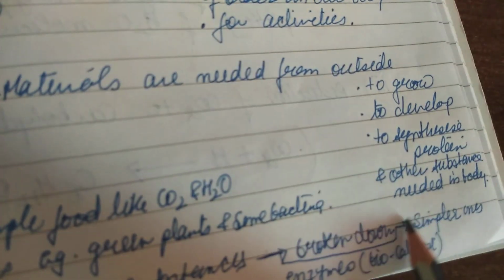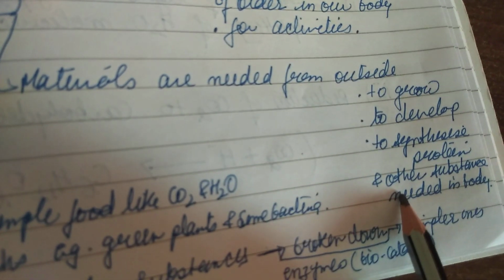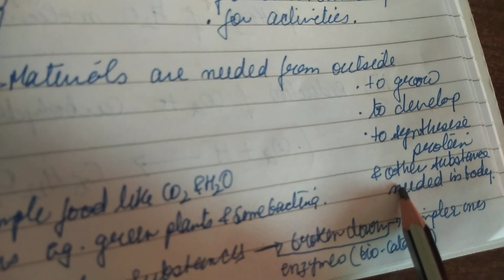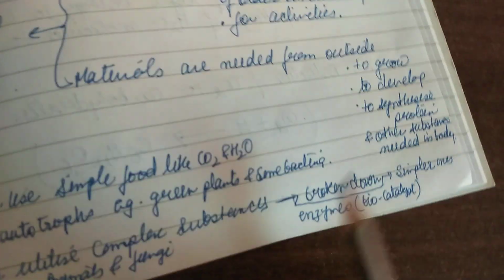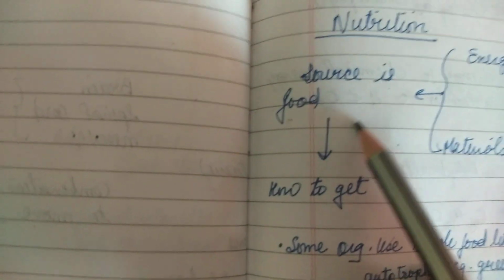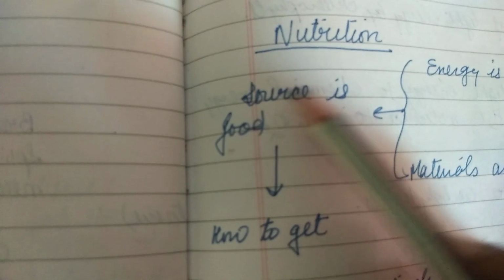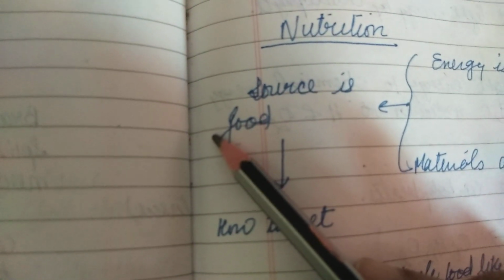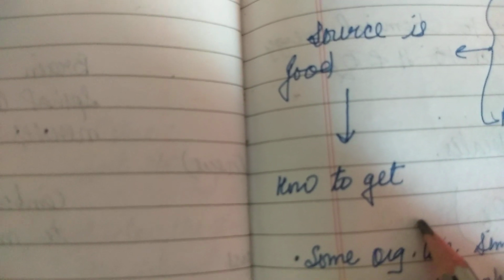For all these things we need materials. Like protein, we need amino acids from outside. So for energy and for material, the source is food. Clear?